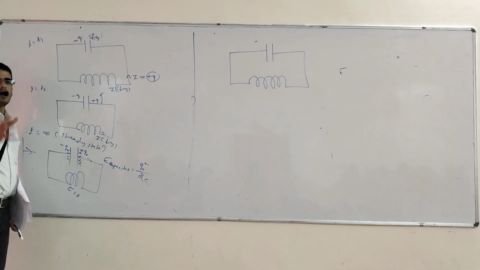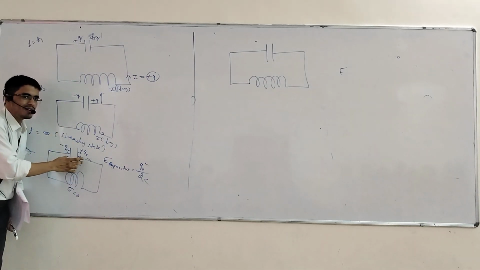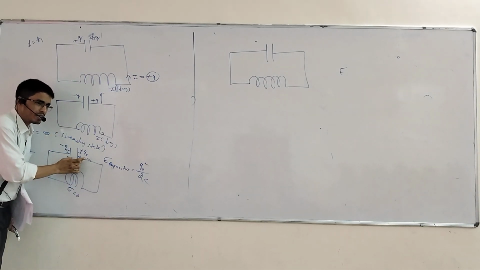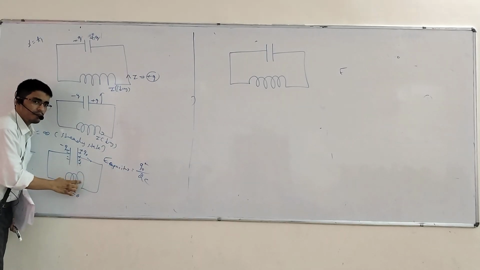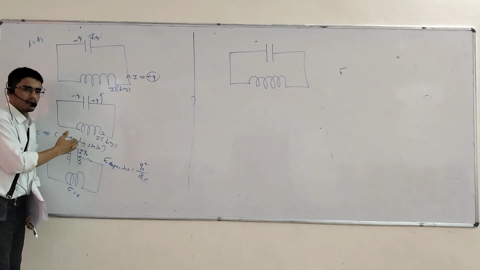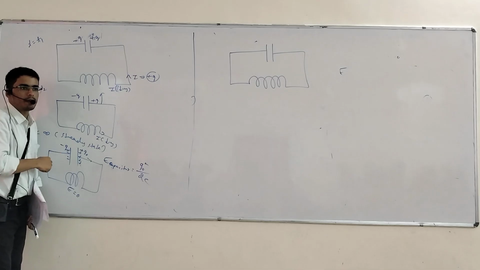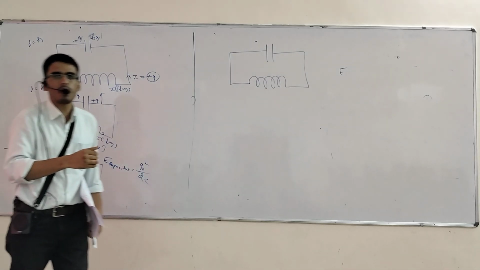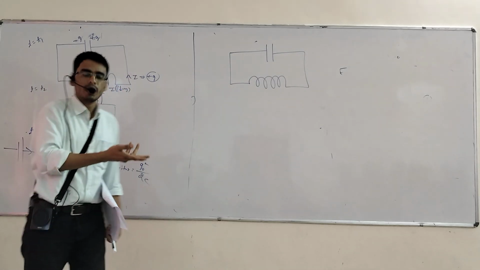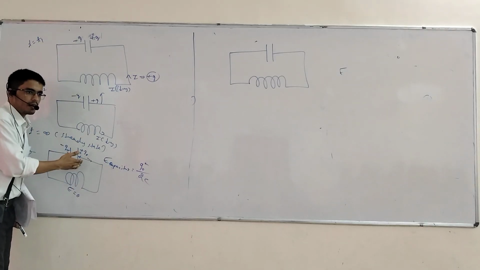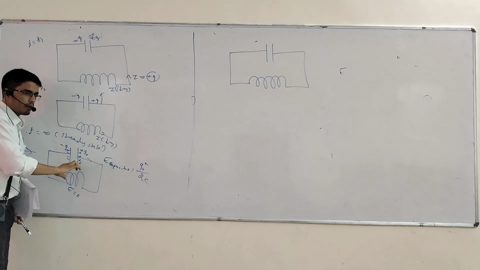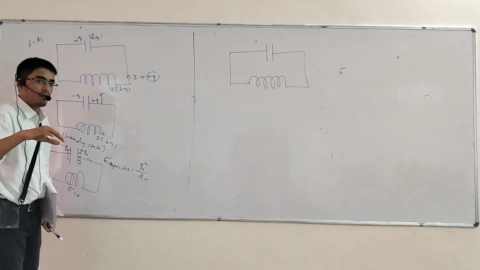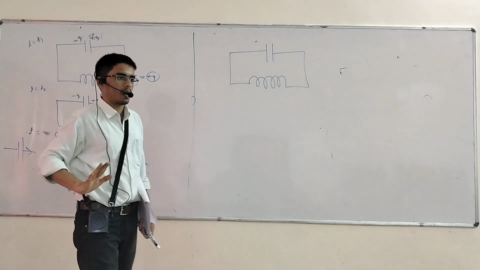I told you all the energy is now collected inside the capacitor. What is that energy value? Q naught square by 2C. Here, what is energy? Zero. Now you tell, here is the positive plate on the right side and that is the negative plate. Current always flows from higher to lower. So where is the higher terminal? Right side. Where is the lower terminal? Left side. So will current flow clockwise or anti-clockwise? Clockwise.